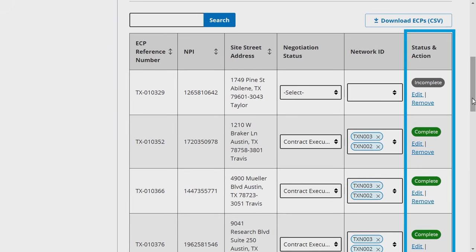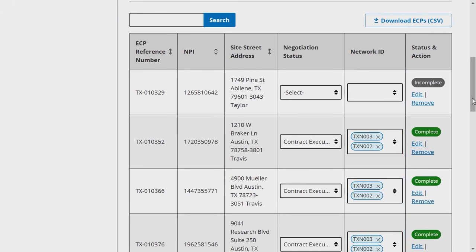The Status and Action column for each provider row shows a status of complete or incomplete. A status of incomplete indicates additional details need to be entered for the provider, while a status of complete indicates no further information is needed. To edit a provider's contract details, select Edit in the Status and Action column.